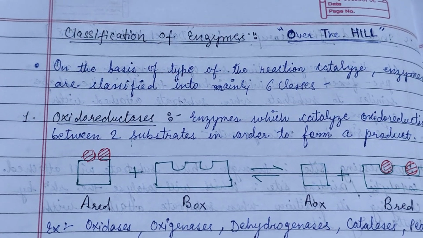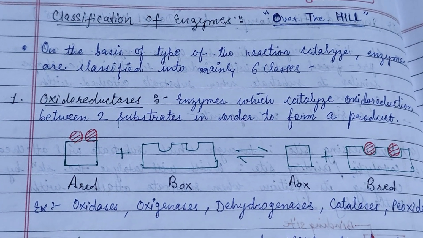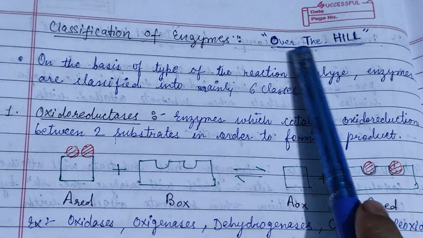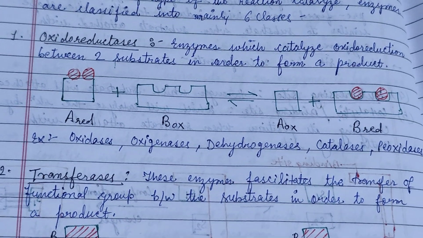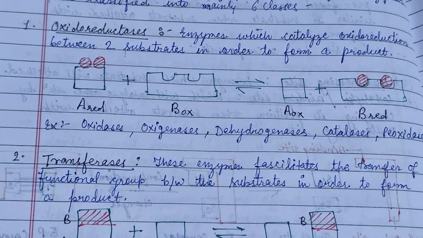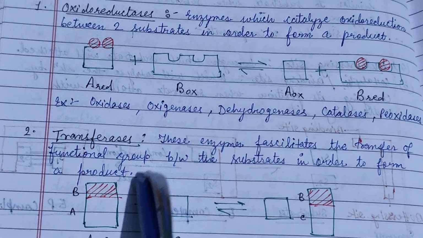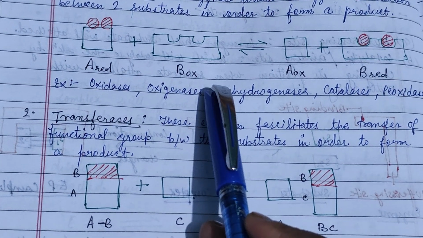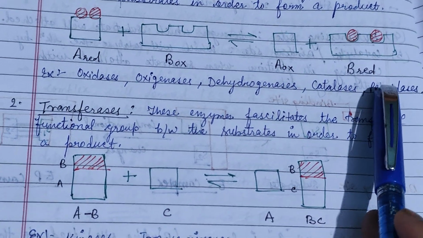So next is the classification of the enzymes. On the basis of the type of reaction, they may be classified into 6 classes. We can remember it with the phrase OTHILL, like over the hill. Oxidoreductase enzymes catalyze the oxidation-reduction between two substrates in order to form a product. In this figure, A is in the reduced form and B is in the oxidized form, and when the reaction happens, A becomes oxidized and B becomes reduced.